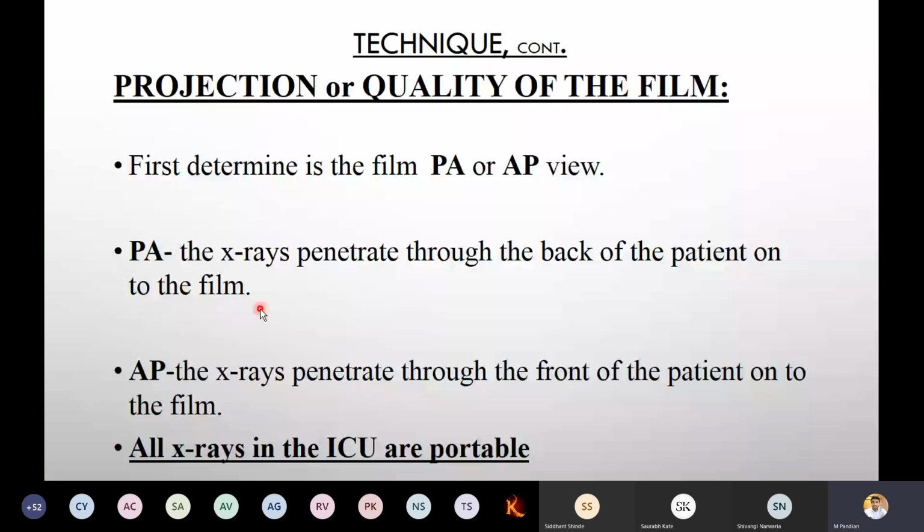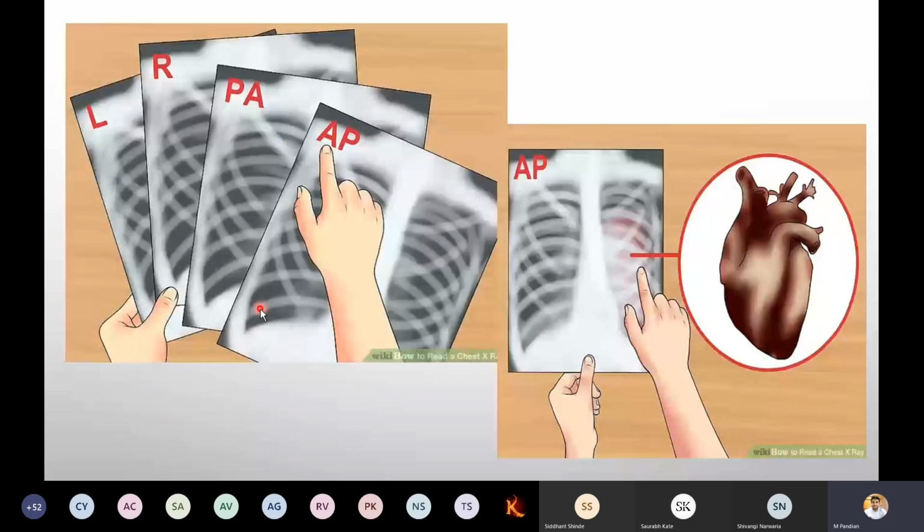All the X-rays in ICU are portable. Why did I mention this? Because if you keep the film on the chest part, the beam is going to enter from the back side and come to the film. So accordingly, you can make sure that it is portable. X-rays are nowadays available. Now, a fundamental: some X-rays are marked L, some R, denoting left and right. Most X-rays have a particular identification, that is PA view or AP view.